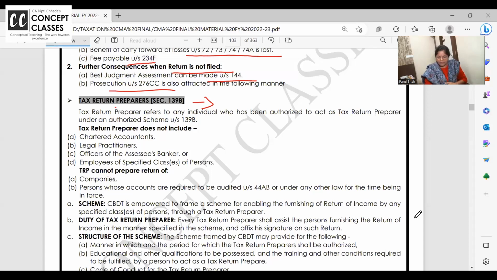Achha, the act itself says, TRP cannot help you file your return if your books of accounts are audited. Audit हो रहा है, करोड़ के ऊपर तो turnover है, so you will do the tax audit with a CA. He will only file your return. TRPs are not allowed. So this is all simple detail. Who can be the TRP? I feel this topic is R for reading, but read it so beautifully once that you are able to answer in exam.